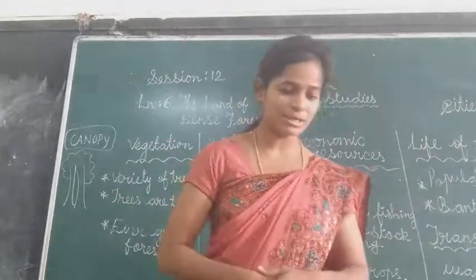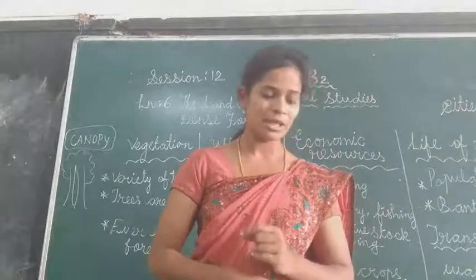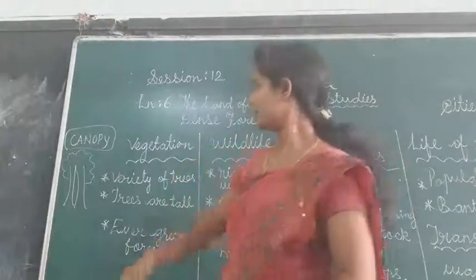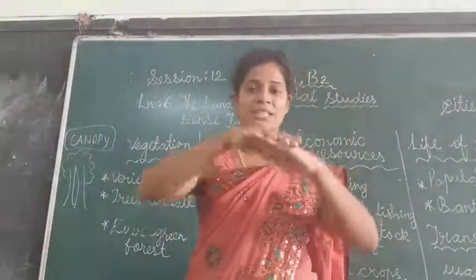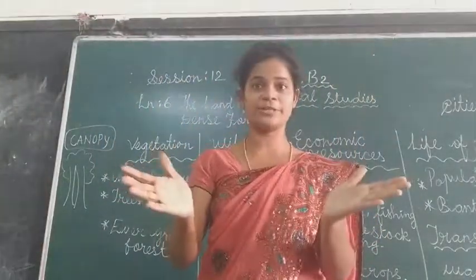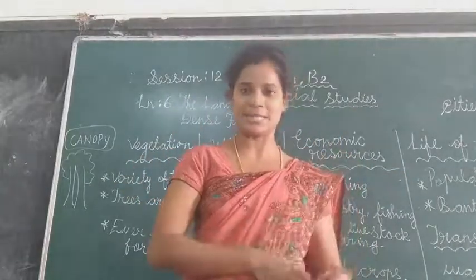We call it a dense canopy. Here I have written, canopy means the top of the trees is fully covered, right? That much thick forest in this region.